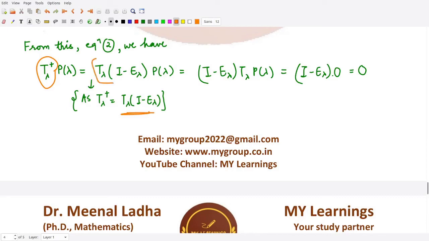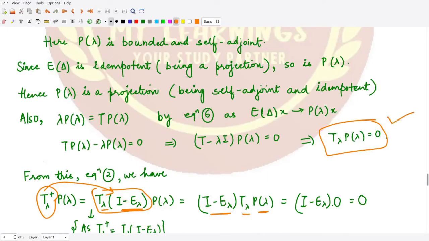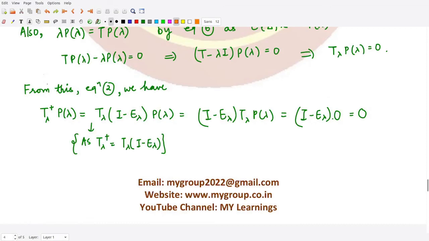So let's substitute it here in place of t lambda positive, right? Now here we can shuffle these terms, t lambda and I minus E lambda. So it is I minus E lambda, t lambda, p lambda, and the value of t lambda p lambda is equal to 0. This term is equal to 0. So you have the whole term equal to 0 here. That means ultimately you have t lambda positive p lambda equal to 0, right? So you have this term equal to the 0 operator, right?